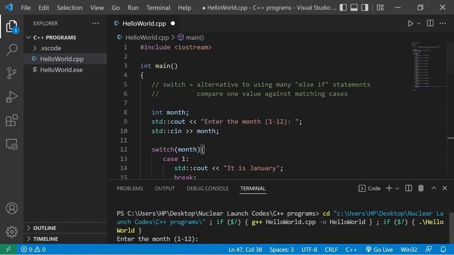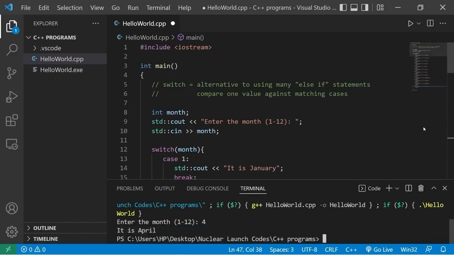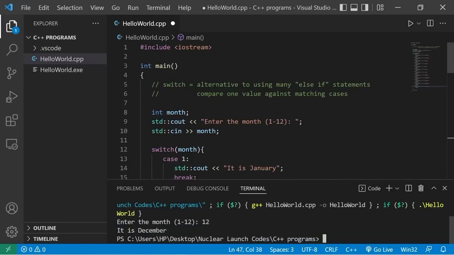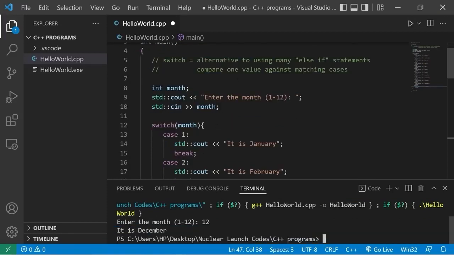Let's run this. Enter the month. Let's say that the month is 4 for April. It is April. One more time. The month is 12. It is December. So a switch is an alternative to using many else-if statements. It's more efficient and easier to read.